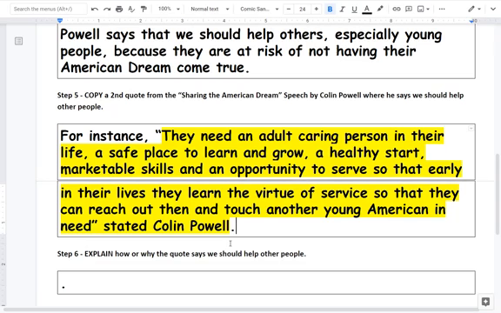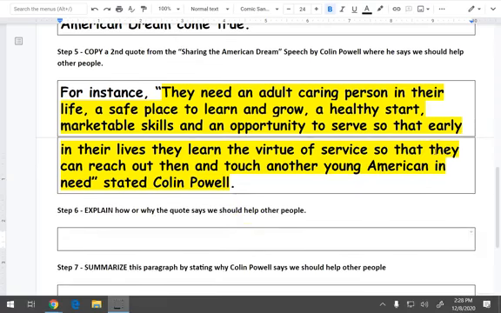So it says, they need an adult caring person in their life, a safe place to learn and grow, a healthy start, marketable skills, and an opportunity to serve, so that early in their lives they can learn the virtue of service so that they can reach out and touch another young American in need. So if you need to pause the video at this point, you can most definitely pause the video.